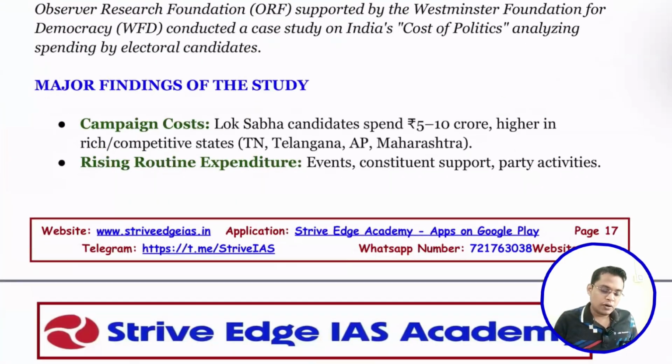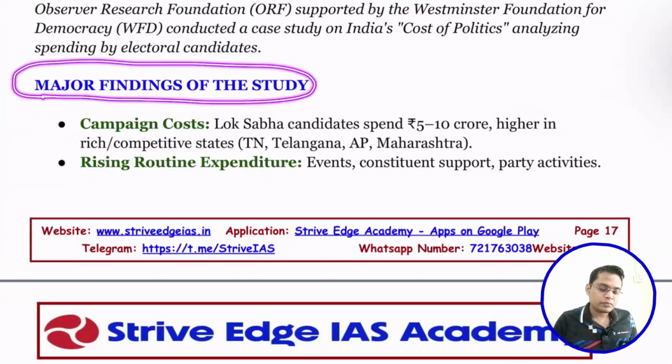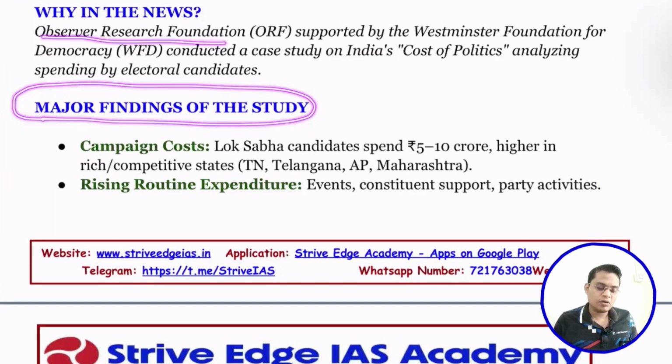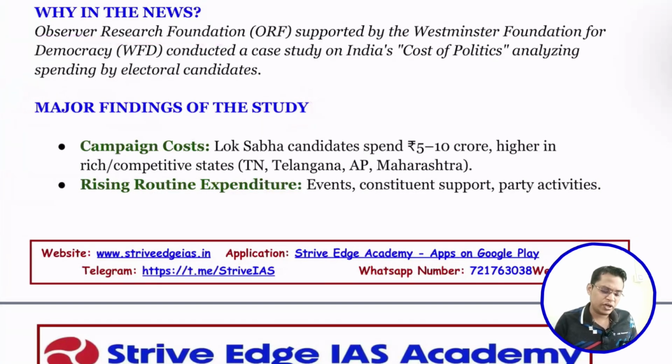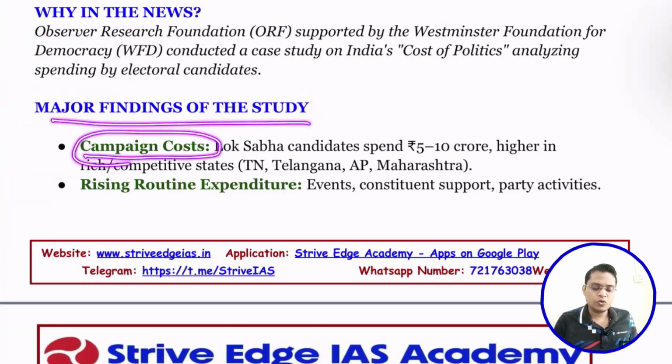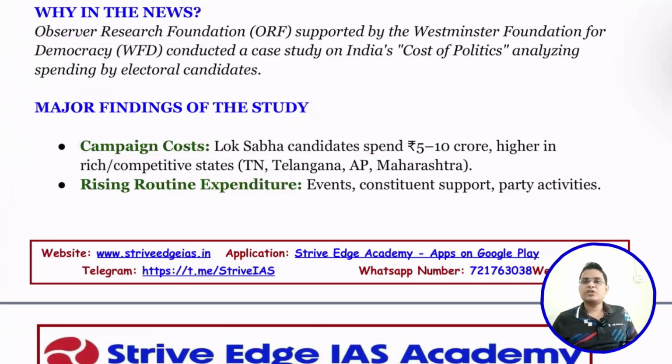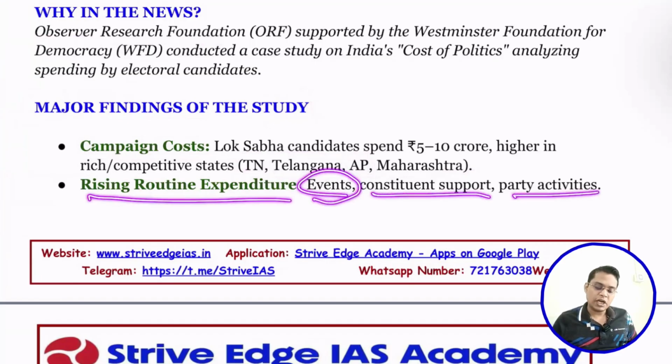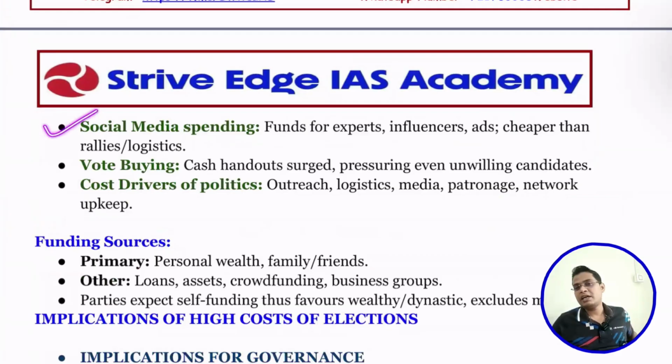Okay. So the major funding study was found by the Observer Research Foundation, not important, you can just ignore it. Major finding: campaign cost. In the Lok Sabha election, campaign cost is very high. In rich states like Telangana, Tamil Nadu, Andhra Pradesh, Maharashtra, campaigning cost is very high. Rising routine expenditure like events and constituent support is also increasing expenditure. Social media is a must now, so everyone is spending to reach out to their followers.